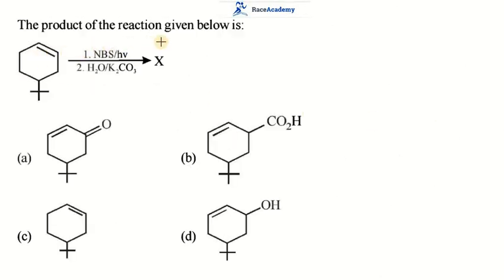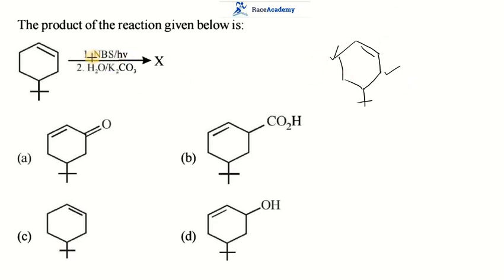The product of the reaction given below is... you observe very keenly. In this ring structure, they have shown a double bond inside. Whichever point is said to be favorable for the free radical reaction, that point will be taken by bromine.